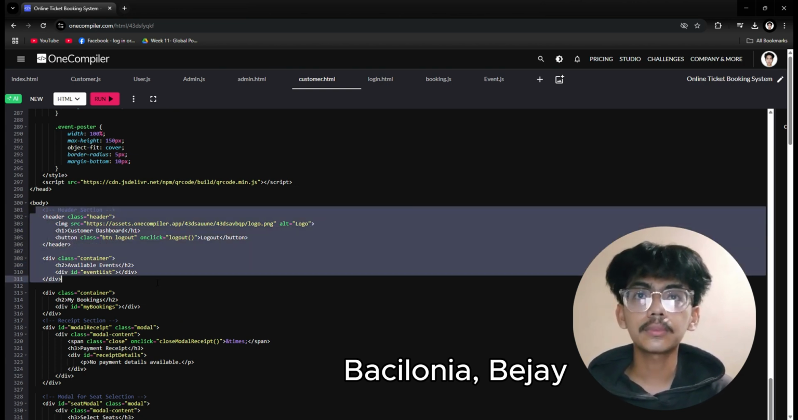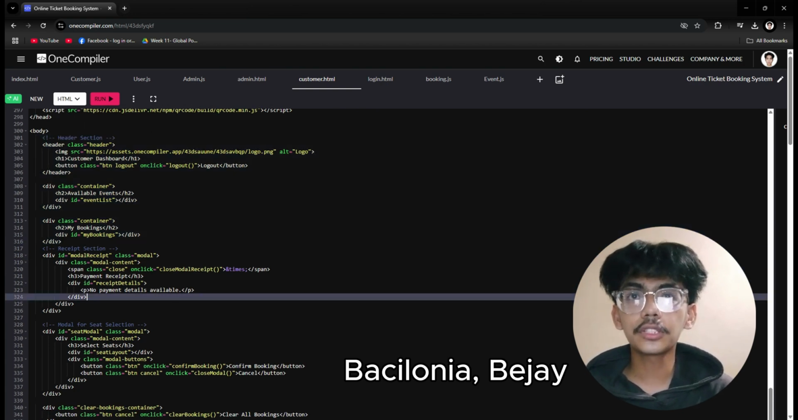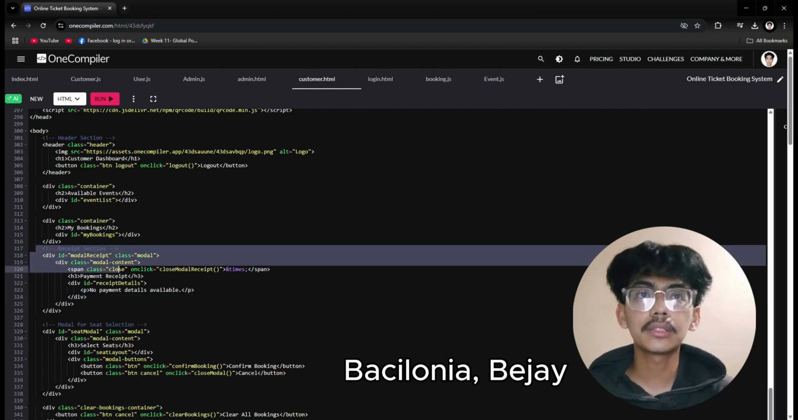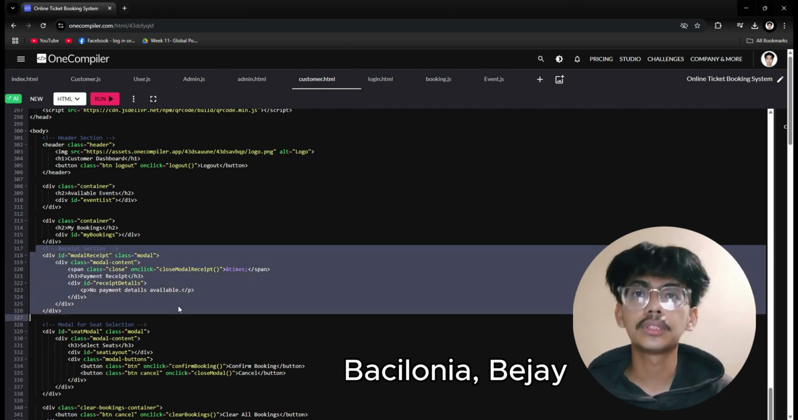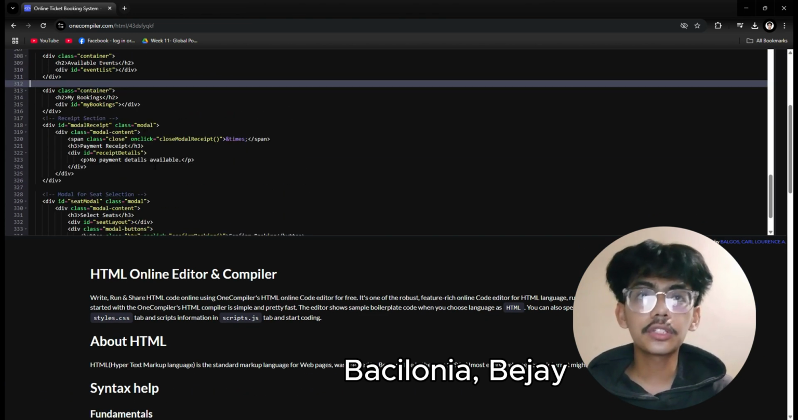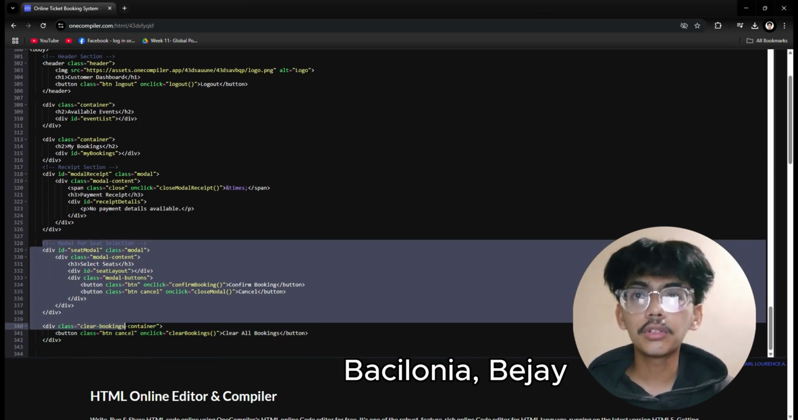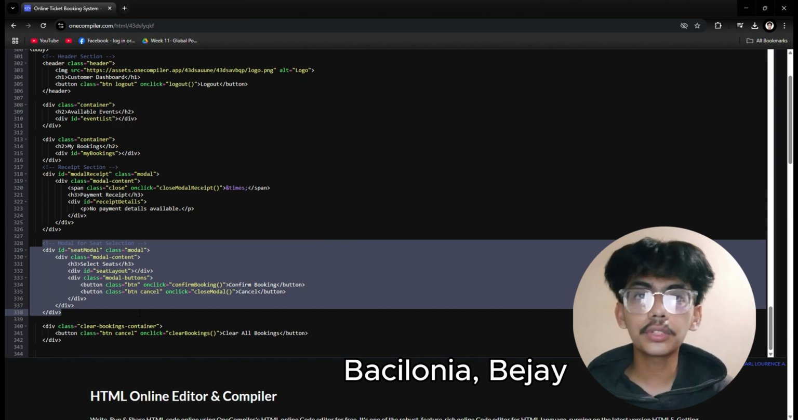Below the header, the page is divided into two main sections. The first section displays a list of available events that the user can browse and book. Each event is shown as a card with its name, description, and the book button. The second section shows the user's current booking, where they can view the event they already reserved, along with the option to cancel, pay, or request a refund.